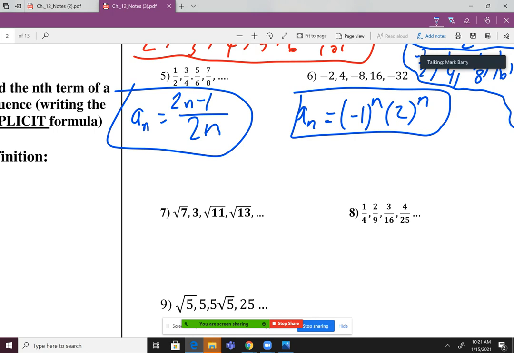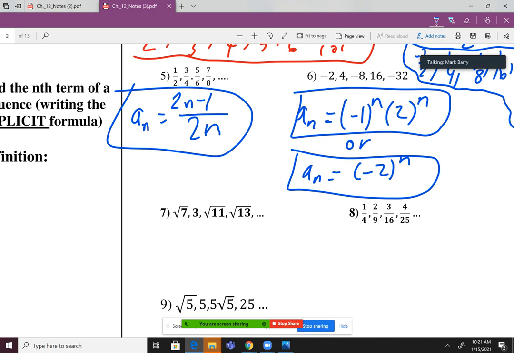Now some of you may be thinking, hey, Mr. Berry, if I put -2 in parentheses and raise that to the power of n, wouldn't that also take care of the alternating positives and negatives while still giving me all those numbers in that list? And to you, I would say, yes, it does. Guess which one of these answers WebAssign says is correct? Both of them. Okay, that's something I love so much about WebAssign, why I think it's such an awesome platform, is that I would guess that their answer key says the bottom one, but even if your answer is different than their answer key, but it's still correct, it marks it as correct. So I think that that's awesome.